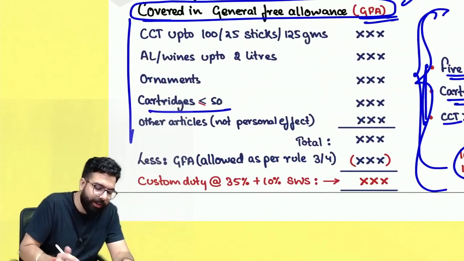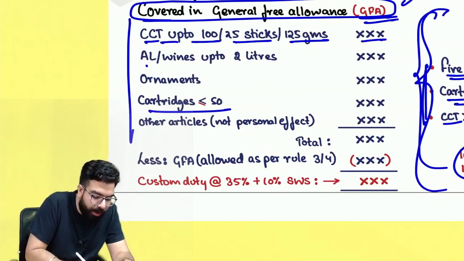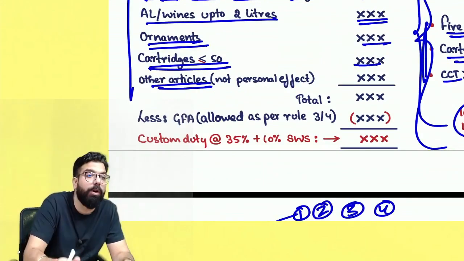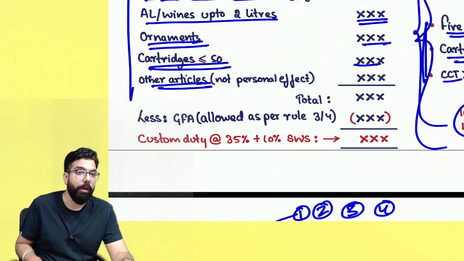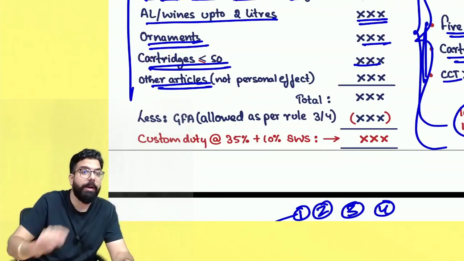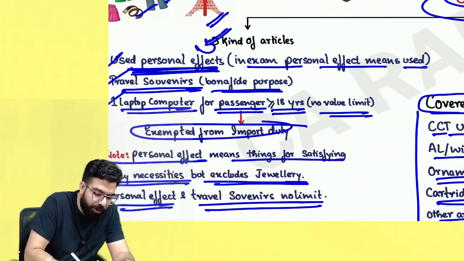So, sir, other than the 6 items: cigarettes, cigars, tobacco up to 125 grams, alcoholic liquor up to 2 liters, ornaments, cartridges up to 50. Other articles might be, you got a personal computer, which is not a laptop, you got a camera, you got any other item which is not your personal effect, because on personal effects there is no duty.